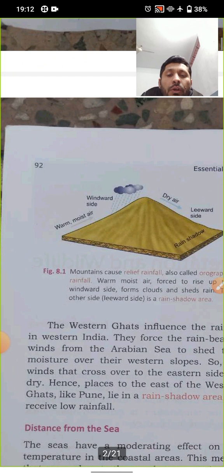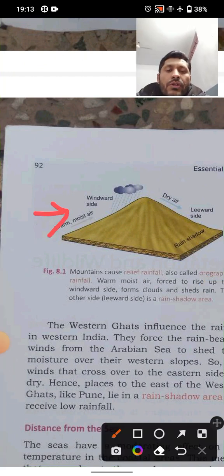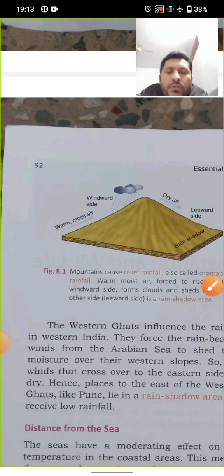Now in figure 6.8, when you see the windward side, this is the windward side from where moist air is coming, and this is the leeward side where less rain is there. Here dry air is there, and on the windward side more rain is there. More rain on this side where I have made M. So this you can see.